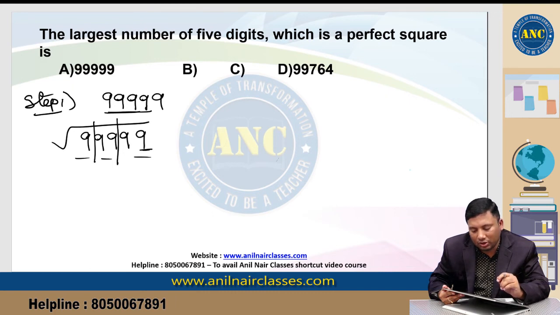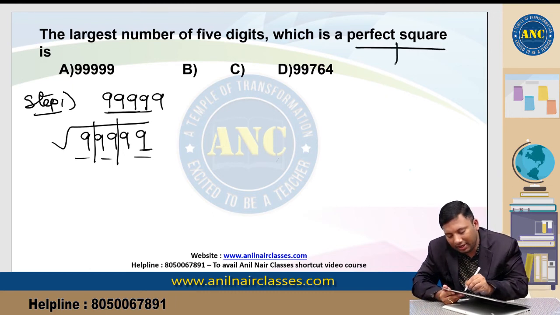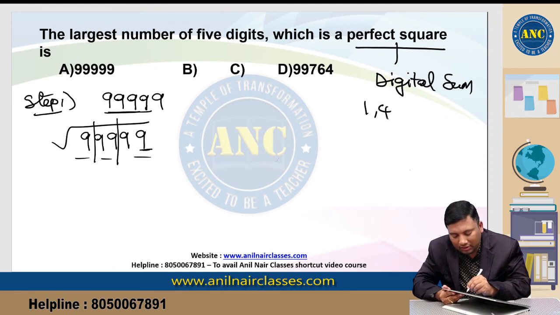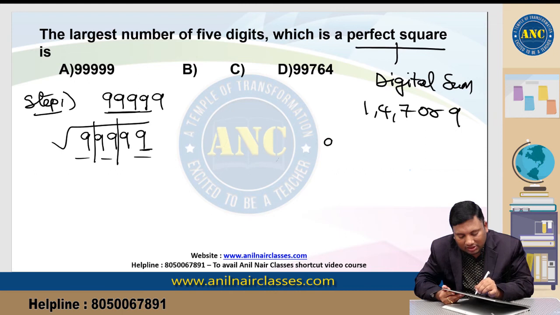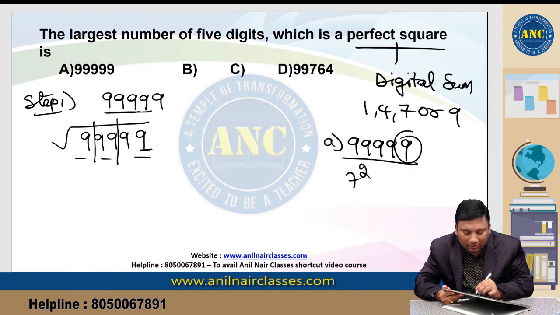Now it should be a perfect square. The digital sum of a perfect square should be 1, 4, 7 or 9. Looking at the first option, five nines: any perfect square ending with 9 has an even tens place. 7 square is 49, 13 square is 169.